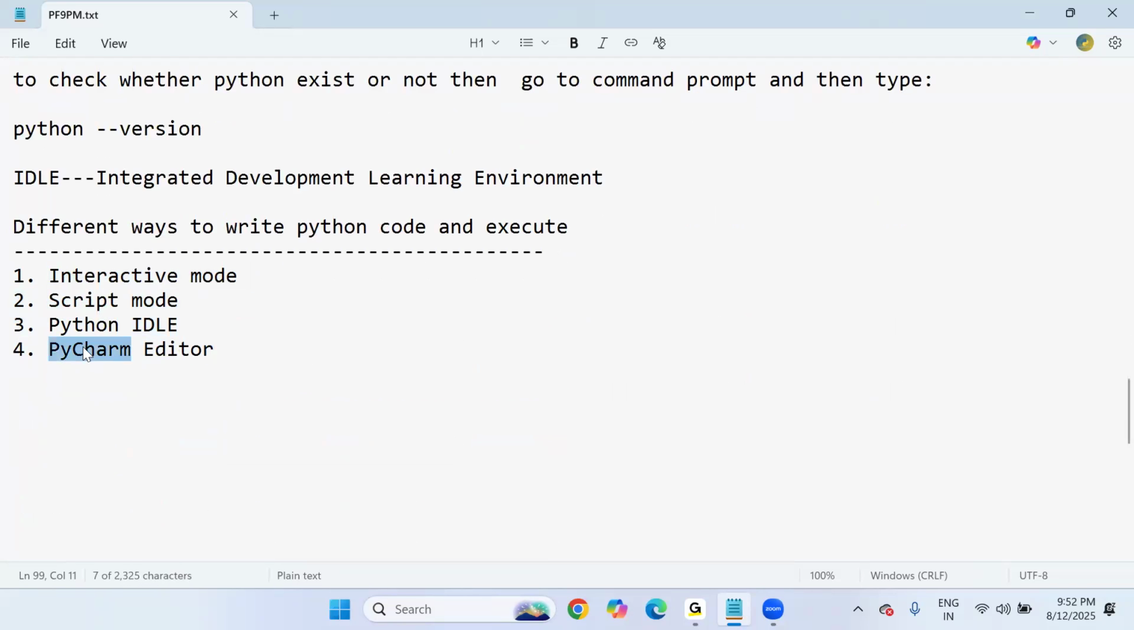Finally, tomorrow we'll launch the PyCharm editor. Once we launch the PyCharm editor, we will continue with PyCharm only, so that you will clearly know the differences between these three options and the PyCharm editor option. So you will obviously feel the comfort with PyCharm. Okay. So that's all from my side today.